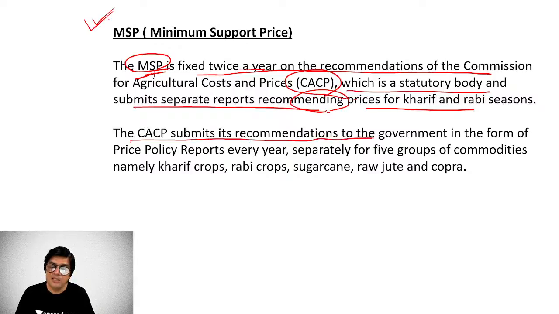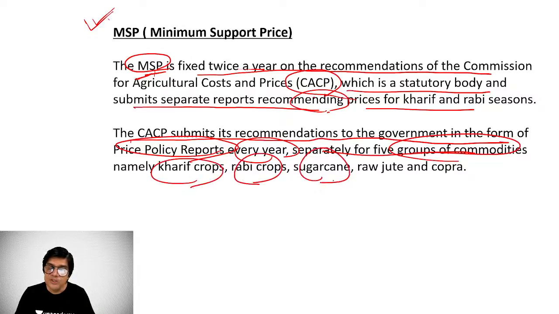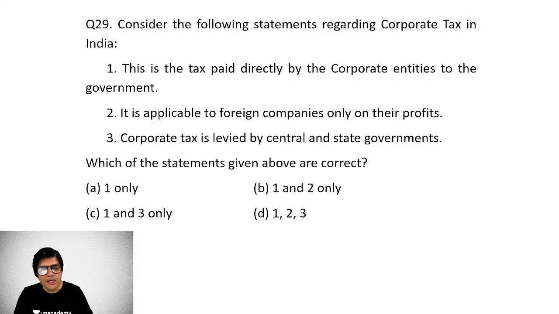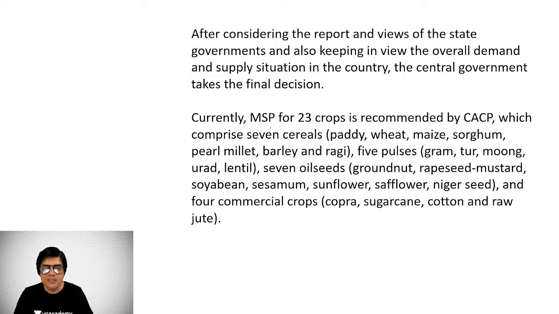CACP submits the recommendations to the government in the form of price policy reports every year separately for 5 groups of commodities. What are they? Kharif crops, rabi crops, sugarcane, raw jute and copra. Copra means dry coconut. And this MSP is currently recommended for 23 crops. I have given their names here, you can see them inside this.